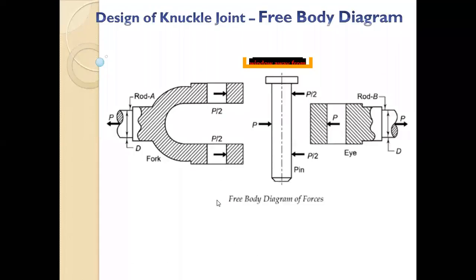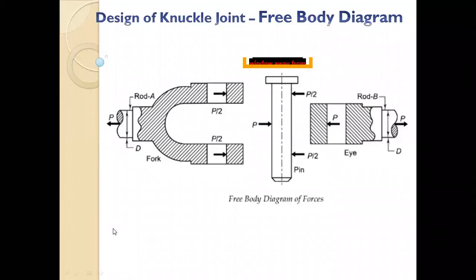Okay. Fine. I will just repeat it once again so that you are clear. The rod will undergo simple tension or compression. Then your fork and eye will undergo shear failure and tensile failure. And your pin will undergo three failures: bending failure, shear failure, and crushing failure. Now we will see what the different areas are which oppose these failures, and then we are done with the design. Clear?